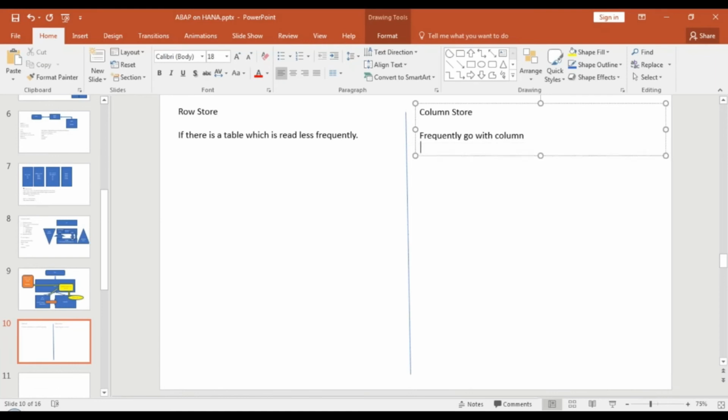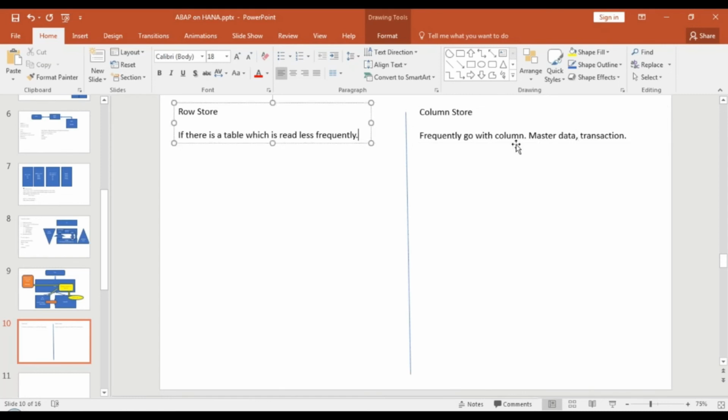And that's what typically happens in the case of all transactional tables. You would modify data less, but you would fire read access to read sales orders and purchase orders quite frequently. So all your master data and transaction tables should ideally be good candidates for column store.